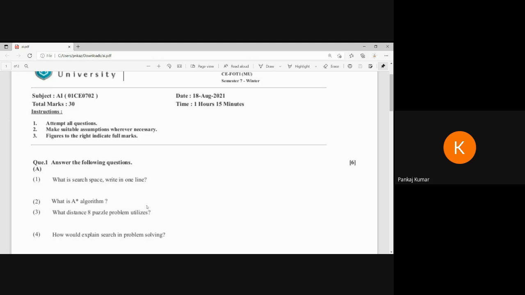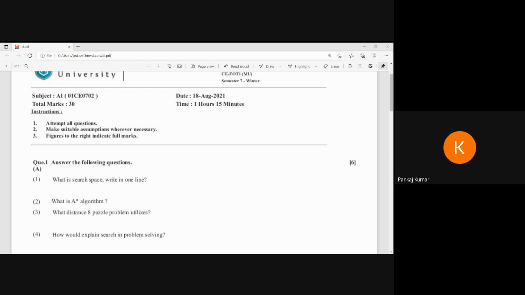What is the distance in the 8 puzzle problem? We have to discuss two distances, like H1 and H2, how to calculate and how to find them. We have to discuss the 8 puzzle distance, like the distance we have to move from the starting state to the goal node, and how many moves we can perform, left to right, right to left. This type of answer we have to mention.